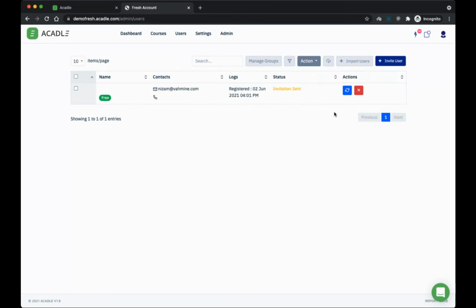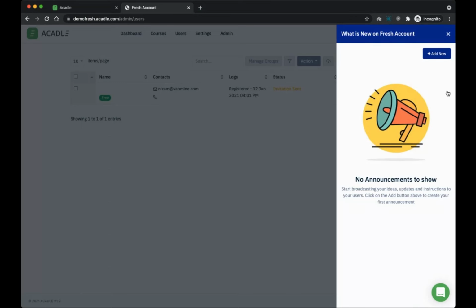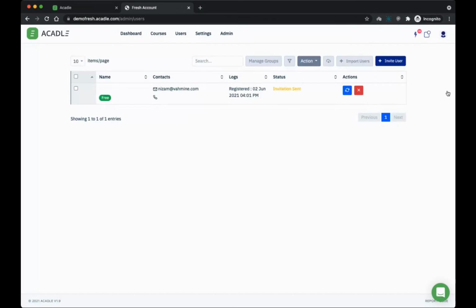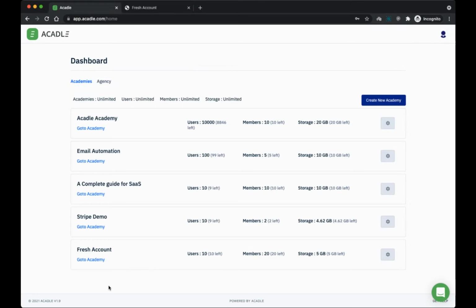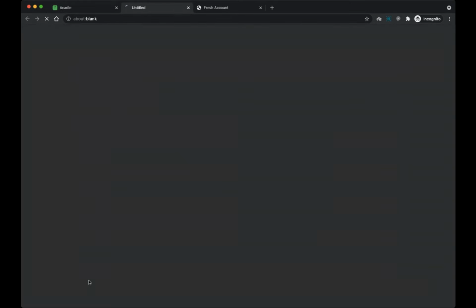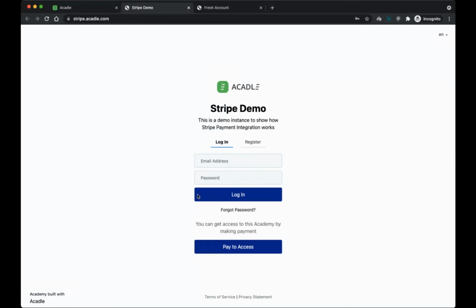So this is a quick walkthrough. Plus, you can also send some announcements to your students in bulk. Whatever you send will be available for your students to see. I also want to show you the new Scribe feature that we've added. Let me first show you what I've done.